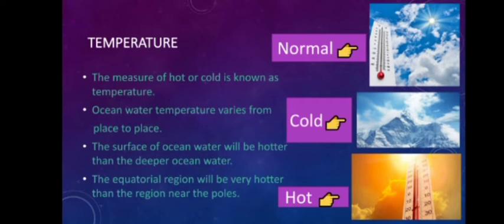Temperature. The measure of hot or cold is known as temperature. The ocean water's temperature varies from place to place. The surface of the ocean will be hotter than the deeper ocean water. The equatorial region will be hotter than the region nearest the poles.